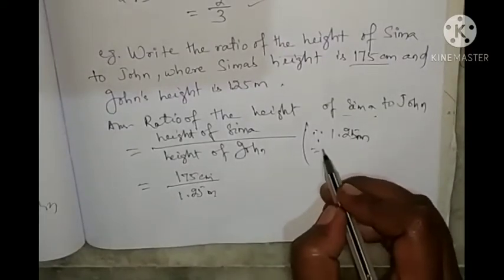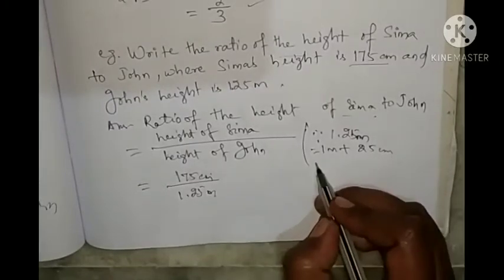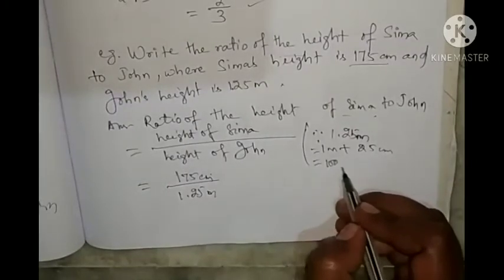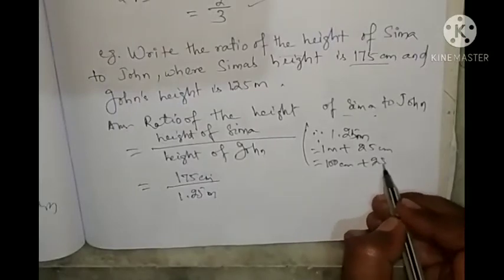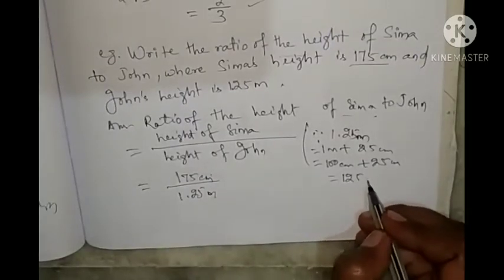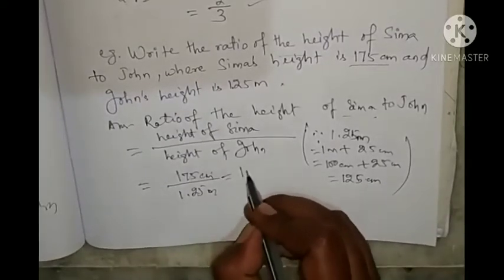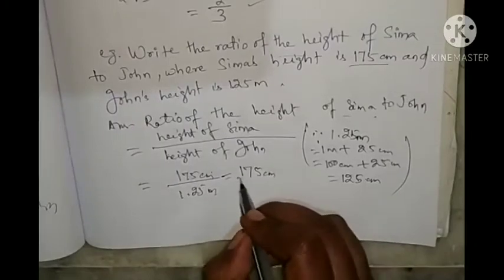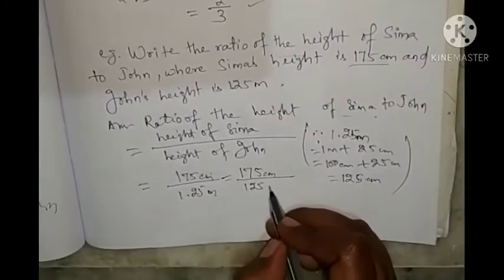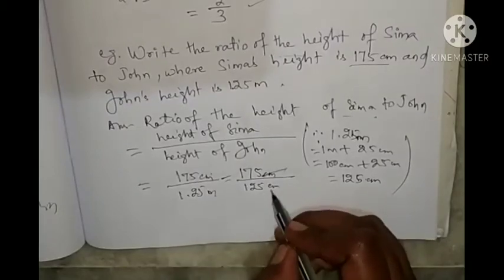1.25 meter is 1 meter plus 25 cm. 1 meter is how much? 100 centimeter plus 25 centimeter equal to how much? 125 centimeter. So look at here, you can write as 175 centimeter by 125 centimeter. Now it is easy to compare because these are both in centimeter.